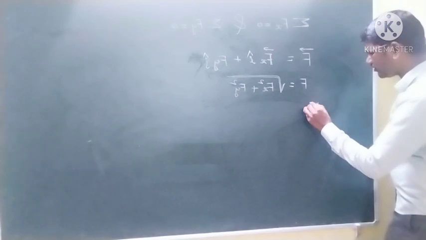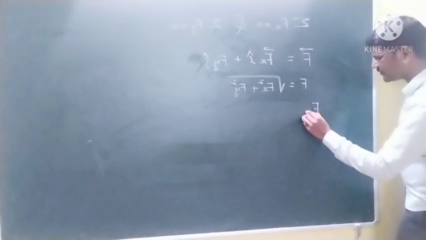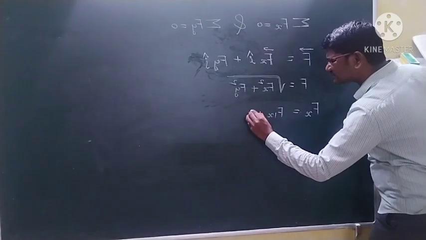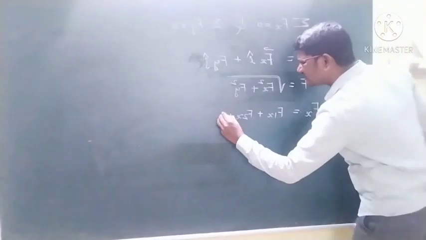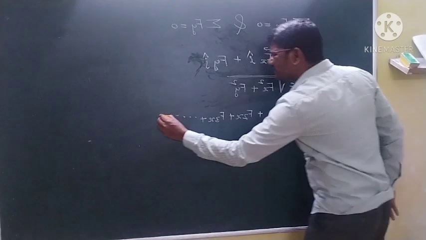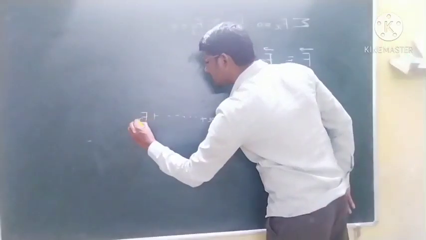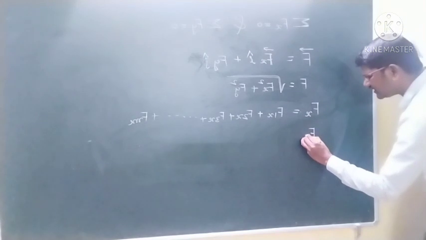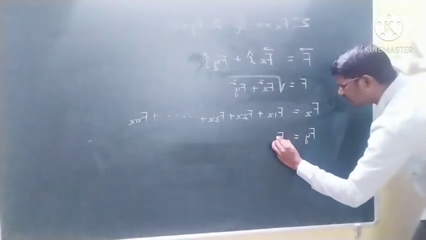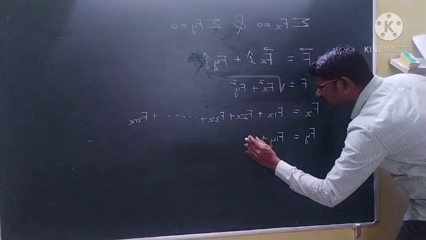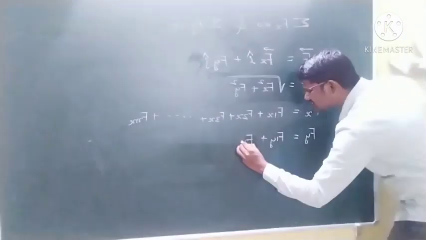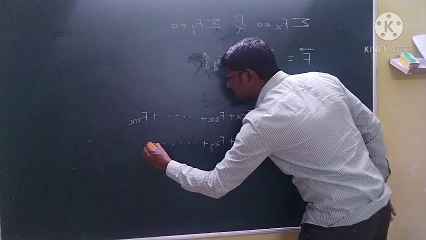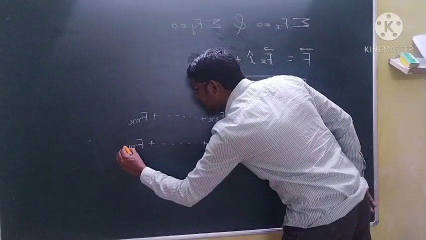And Fx is equal to the component of all the forces. Fx is equal to F1x plus F2x plus F3x and so on plus Fnx, and similarly Fy is equal to F1y plus F2y plus F3y and so on plus Fny.